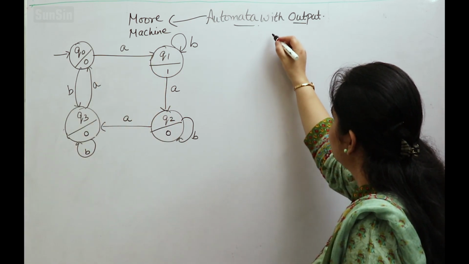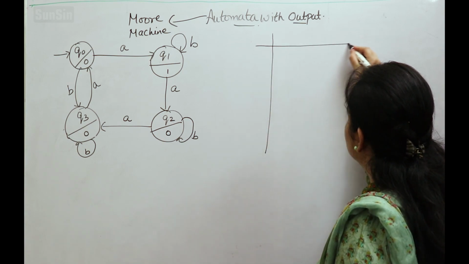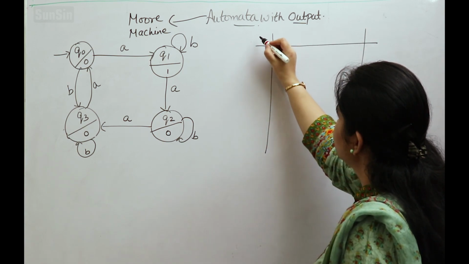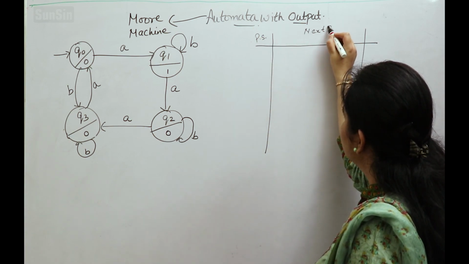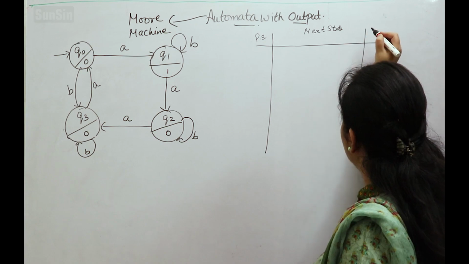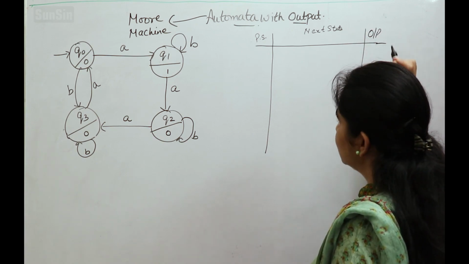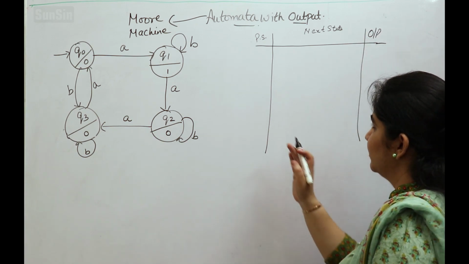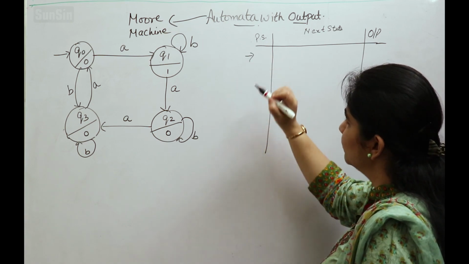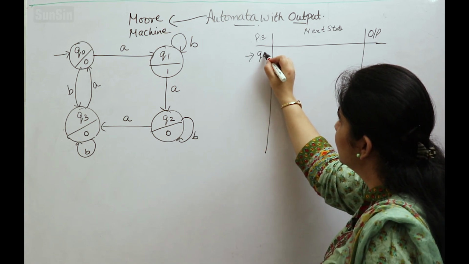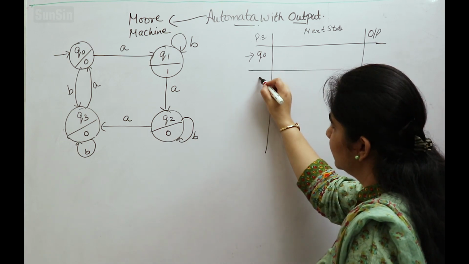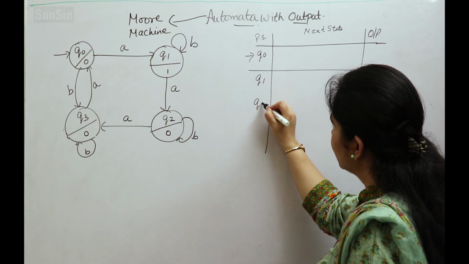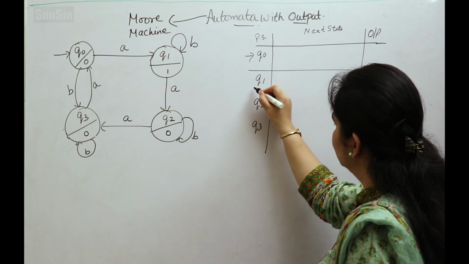How to draw the transition table? First of all, the format. Now in this case we have again 3 major columns. First one is the present state, then we have a next state column as in FA, and one more column, that is the output. This is the format of the transition table for the Moore machine.